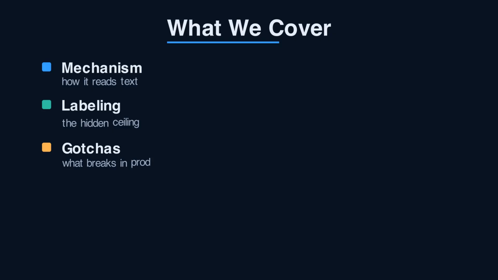First, the mental model. What custom NER actually does to text. Second, labeling data, where projects live or die. Third, the production gotchas that bite after deployment. The surprise hides in the second one. Your model quality is capped by how you label, not by how much you label. Let me take the mechanism apart first.